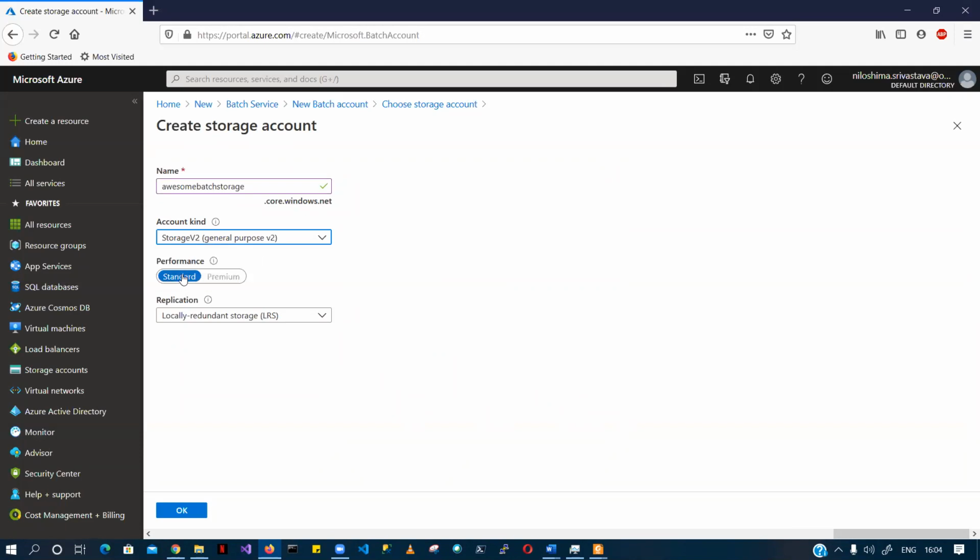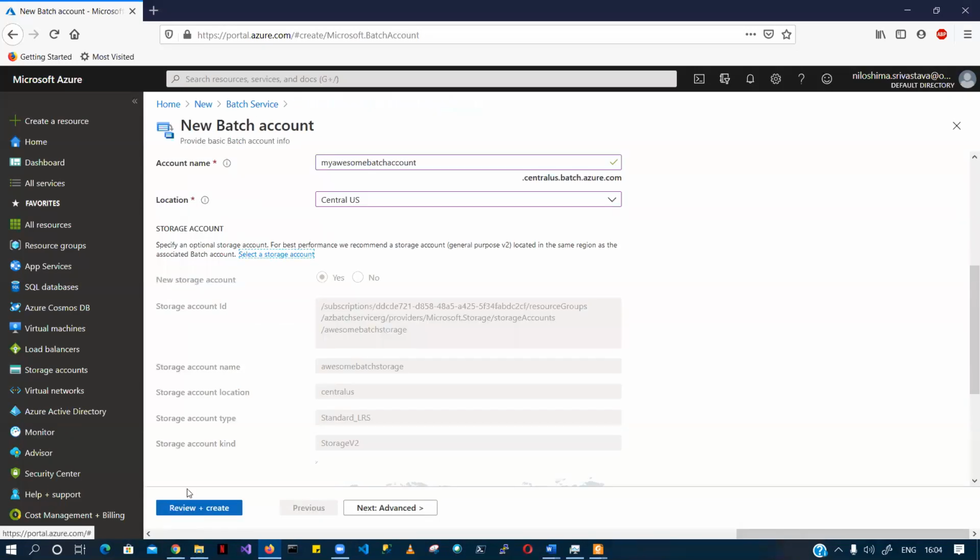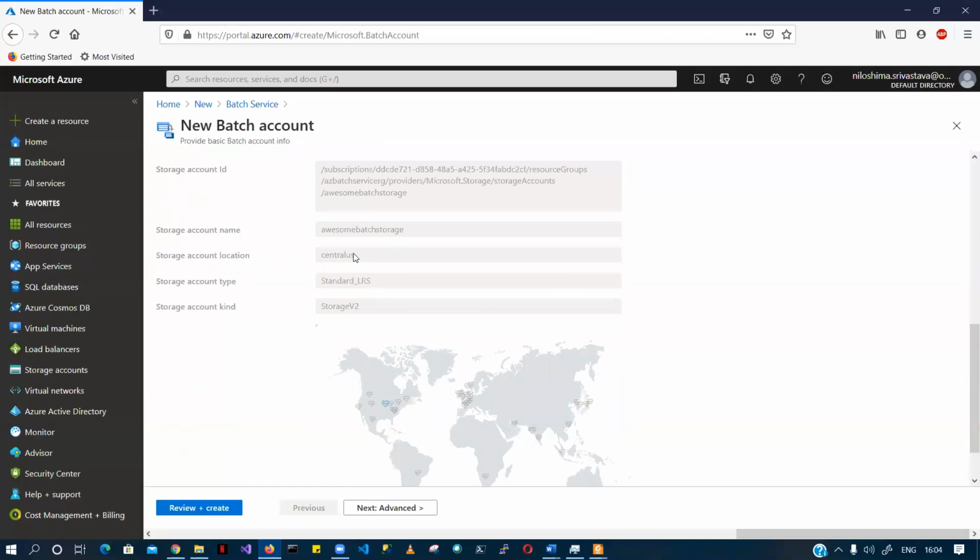Performance should be standard. I don't need any data replication or data redundancy, so LRS should be fine for me. I'm quickly going to click OK, and it will create my storage account. If you can see, for best performance, we recommend a general purpose v2 storage account located in the same region as the associated batch account, right? So I have created it in the same region, Central US.